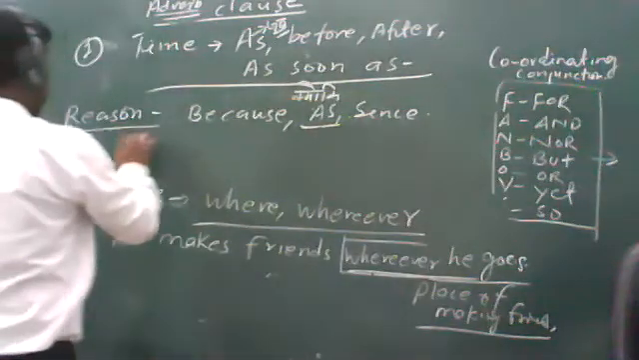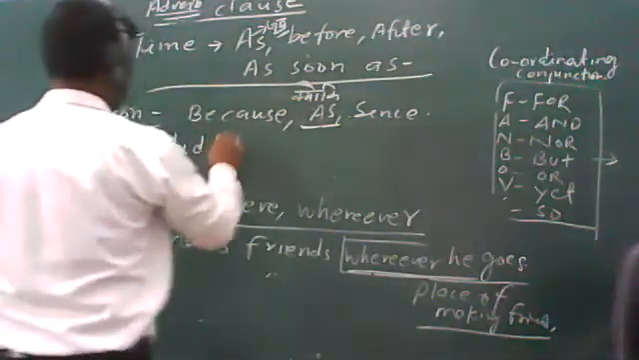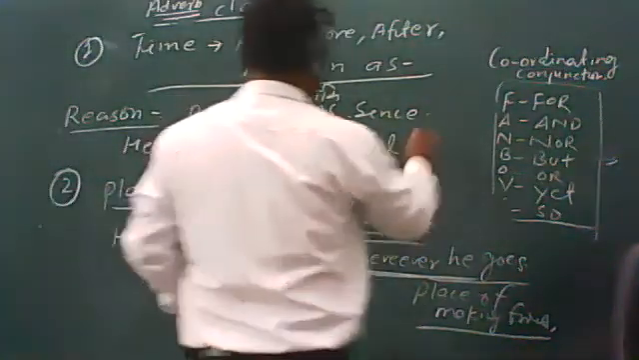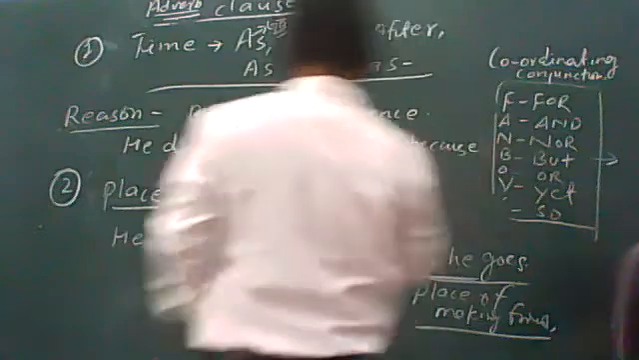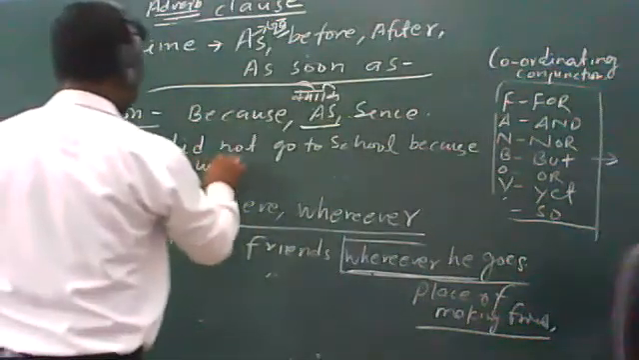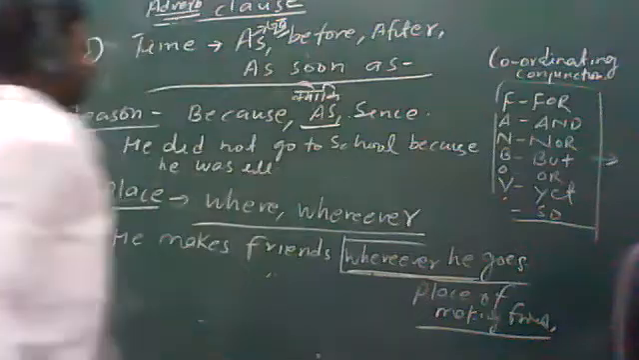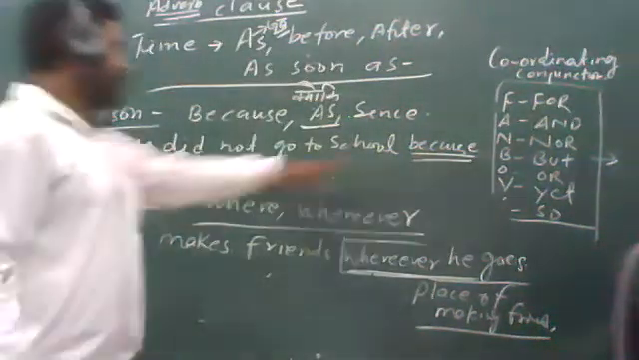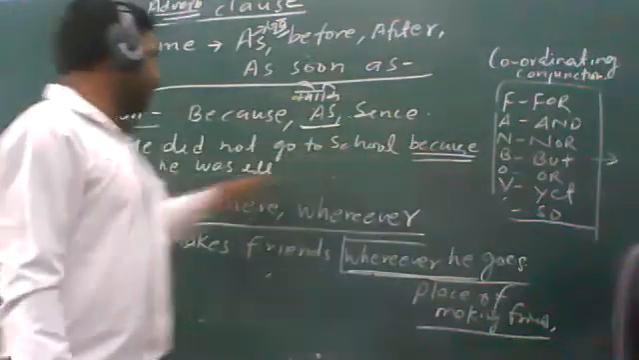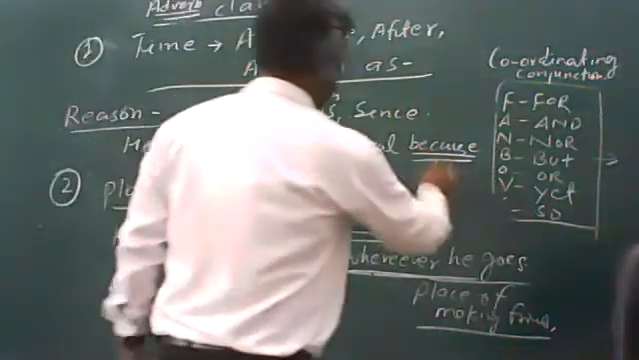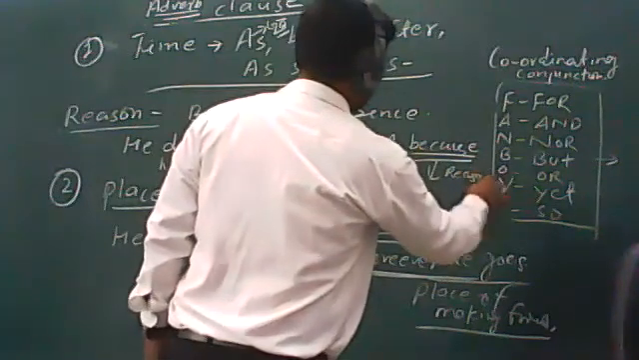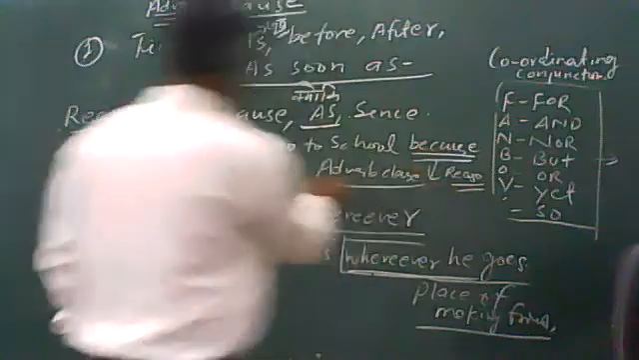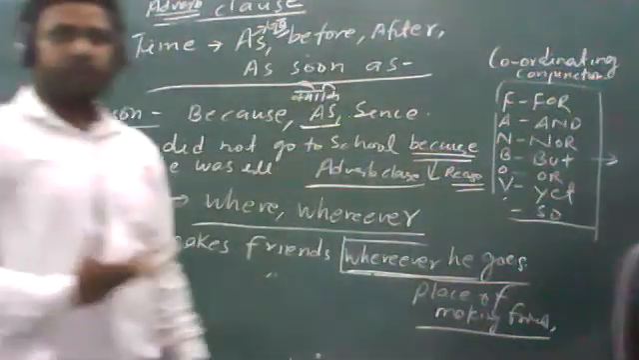For example, he did not go to school because he was ill. So you can see, students, a conjunction has been used here. That is because, and it's telling about the reason why he did not go to school: because he was ill. So it's telling about the reason. So it is the adverb clause. I think it should be clear to you.